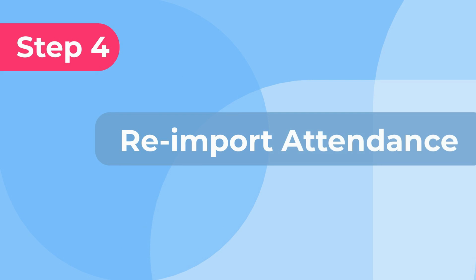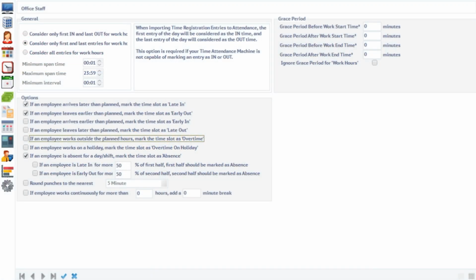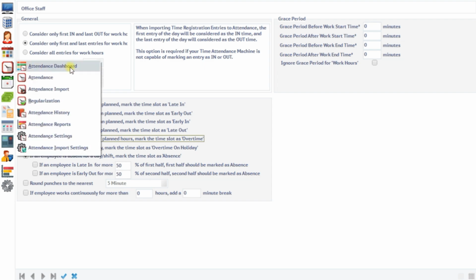Step 4. Re-import attendance. Now, as we want this change to be applied to the attendance data in the past, let's do a re-import of attendance data.